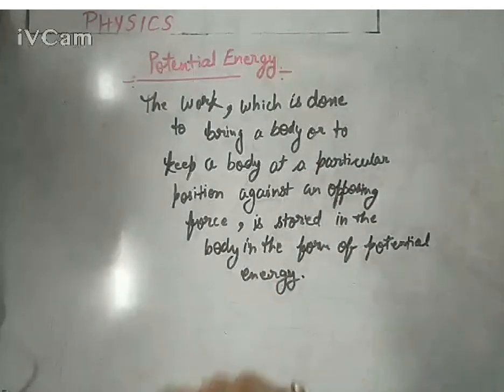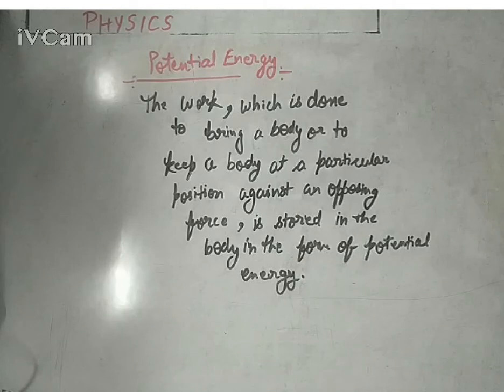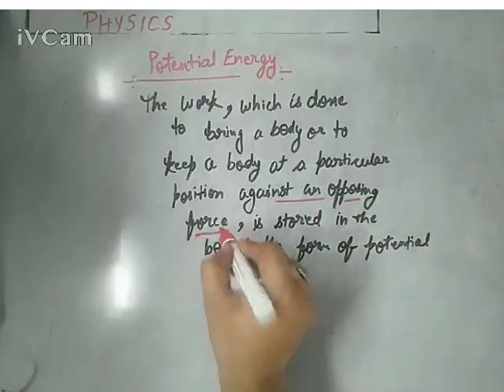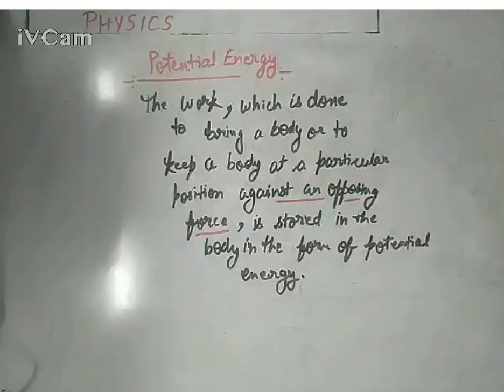In the same way, if you are trying to keep a spring compressed, you are still working against the restoring force of the spring, and that amount of work will be stored in the form of potential energy in the compressed spring. So it is not necessary that every time the potential energy formula is mgh. It depends totally on the opposing force. The type of potential energy will be decided by the opposing force against which you are actually doing some work.